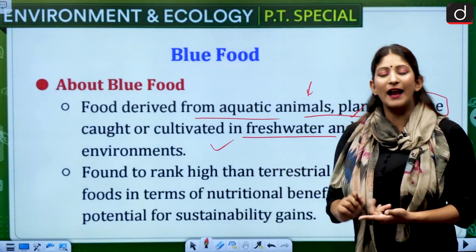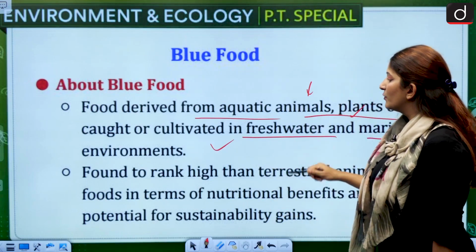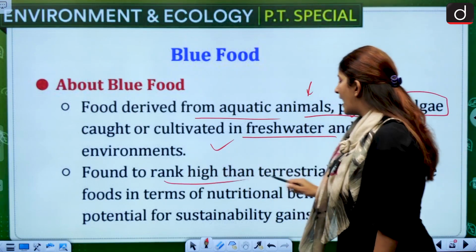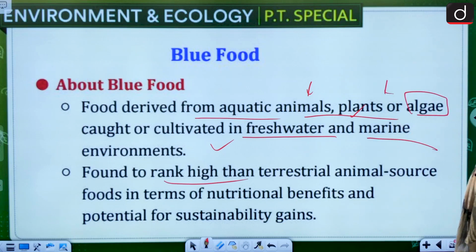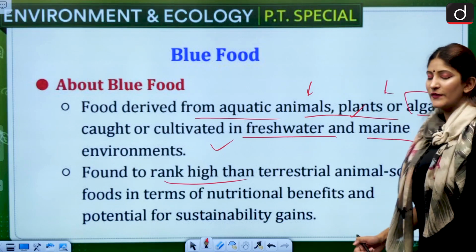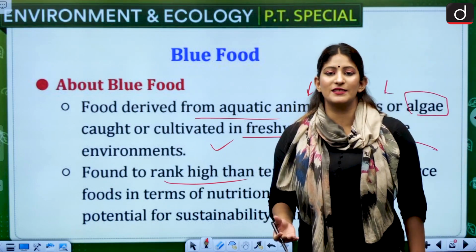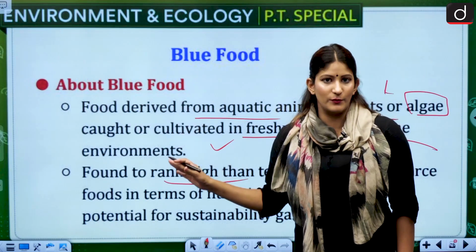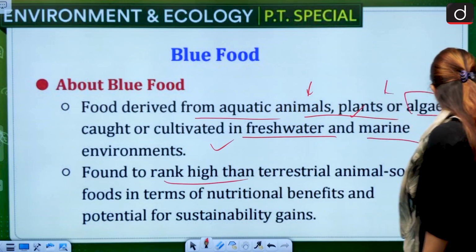Both in freshwater and in marine environment, these are blue foods. These are found to rank higher than terrestrial animal source food in terms of nutritional benefits and potential for sustainability gains. So if it is asked in the prelims that terrestrial based food is much more nutritious than blue food, this will be false. Okay, moving on.